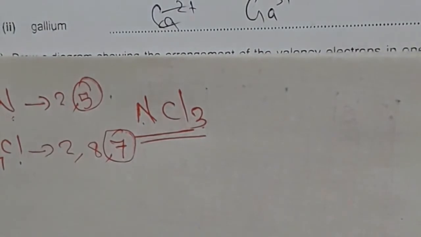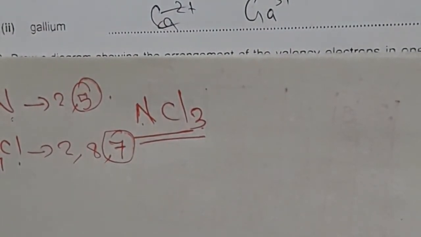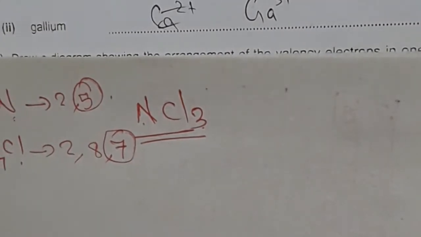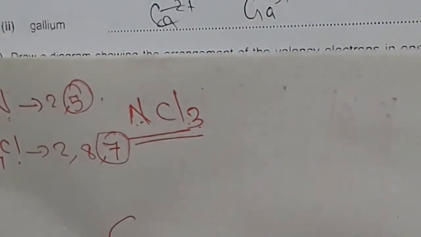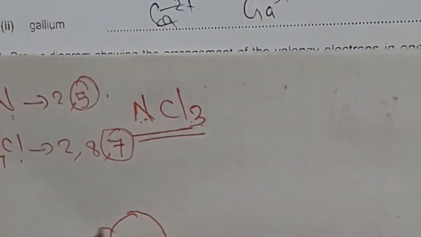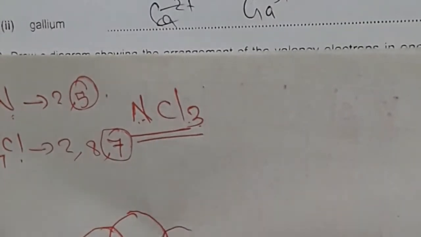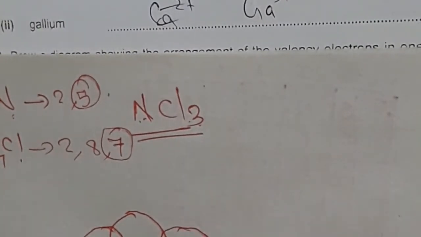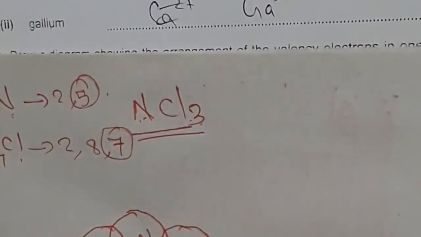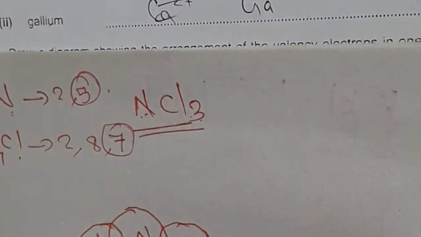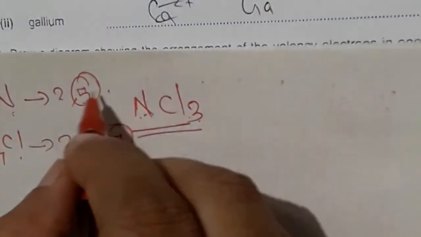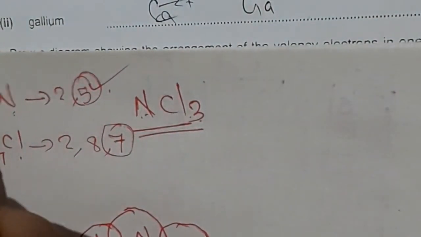We use only these outer shell electrons to represent the covalent structure. Here, 1 nitrogen and 3 chlorine. This is 1 nitrogen and these are the 3 chlorine atoms. Clear? Nitrogen outer shell 5 electrons. We have to use X.